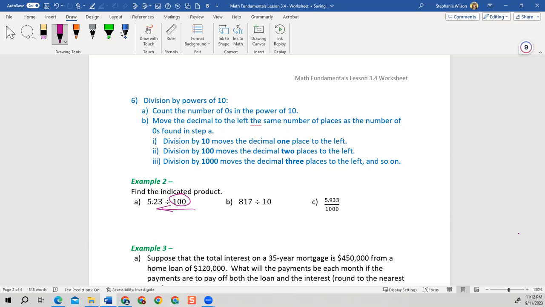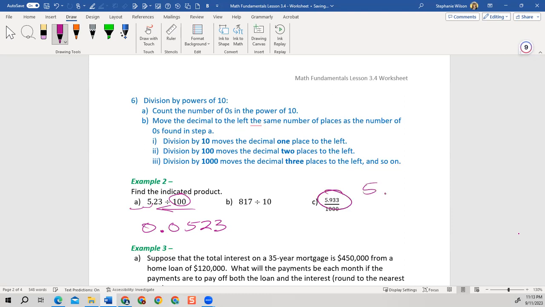All right, if I'm dividing by tens, 10, hundreds, thousands, whatever it may be, I'm going to move the decimal to the left however many zeros I have in that denominator. Since I'm dividing by 100, I have 2 zeros, so I'm going to go 1, 2. So my answer will be 0.0523.